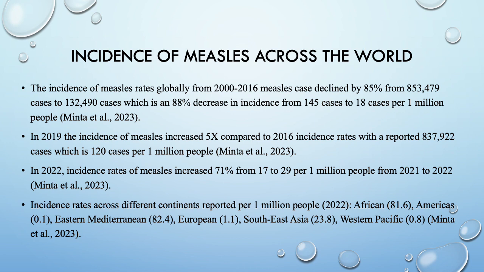In Eastern Mediterranean, it was about 82.4 per 1 million people, and in the European continents, it was about 1.1 per 1 million people. In Southeast Asian continents, it was about 23.8, and in the Western Pacific continent, it was about 0.8.